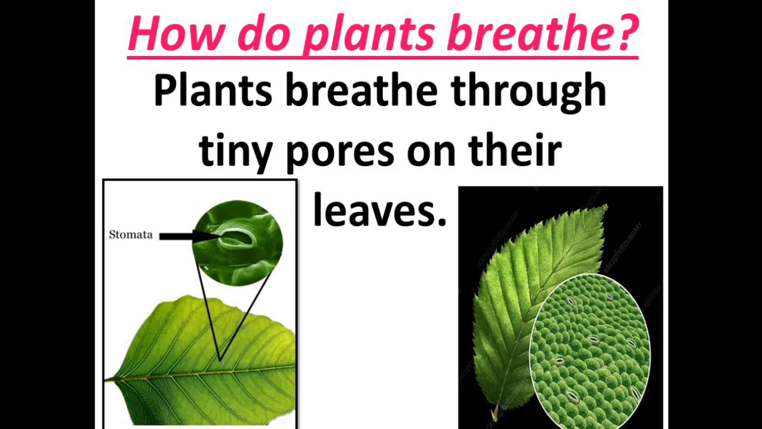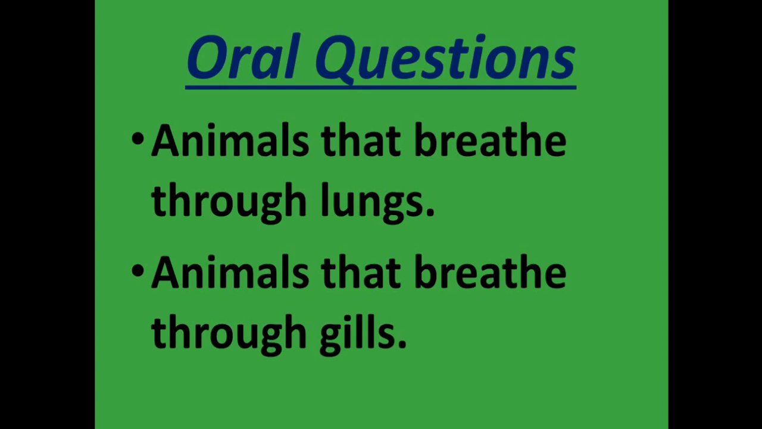Now in contrast, how do plants breathe? Plants breathe through their leaves. The leaves of a plant have tiny pores on their surface which are called stomata. That's why the breathing process of the plant takes place through stomata. So that's it. We have learned three ways that distinguish animals and plants from each other.